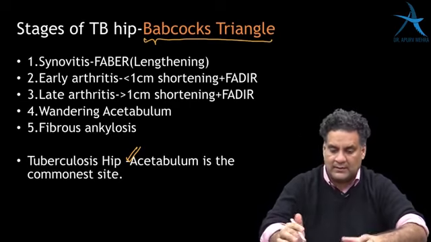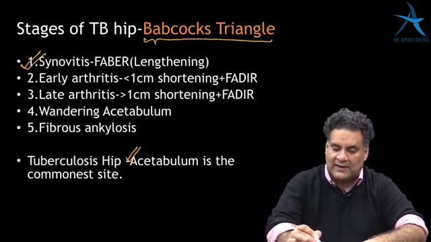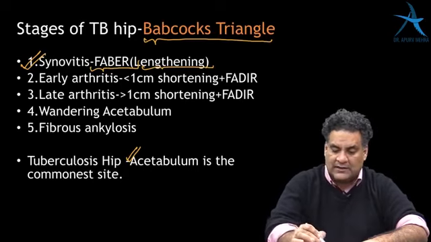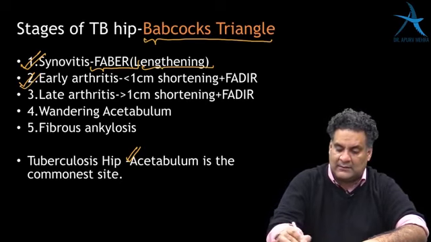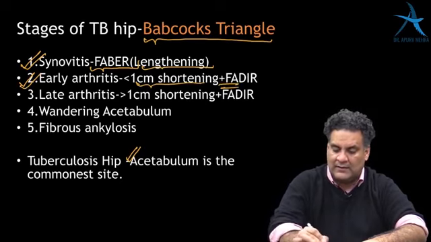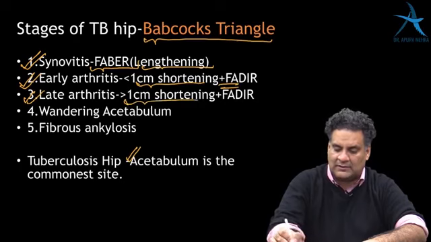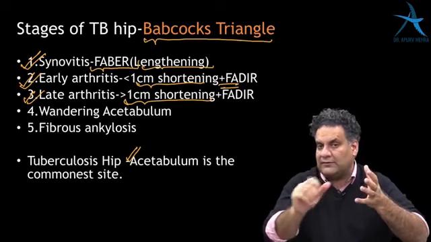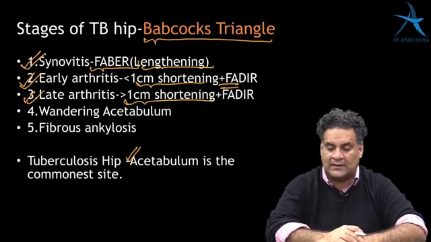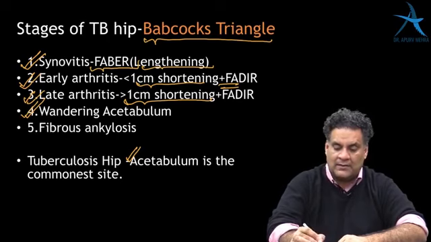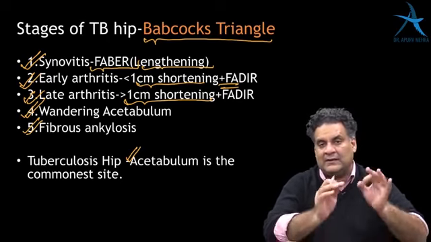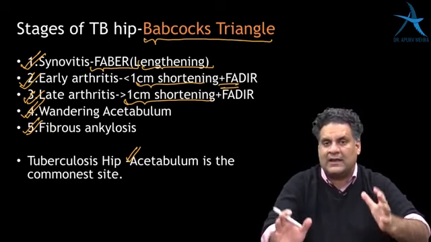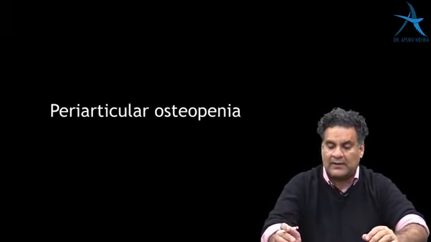Stage 1 is synovitis, and as earlier discussed, synovitis will cause fever and there will be lengthening. Stage 2 is early arthritis, and there will be 1 centimeter shortening. Late arthritis will have more than 1 centimeter shortening, and when the femoral head and acetabulum are destroyed, the destroyed femoral head migrates from one corner of the acetabulum to the other. It is called a wandering acetabulum. And finally, because the spine has solid fusion and peripheral joints have fibrous, here there will be fibrous ankylosis.